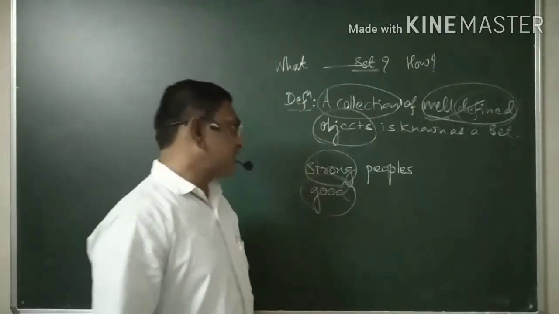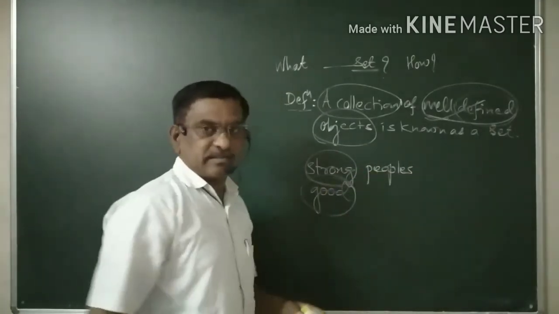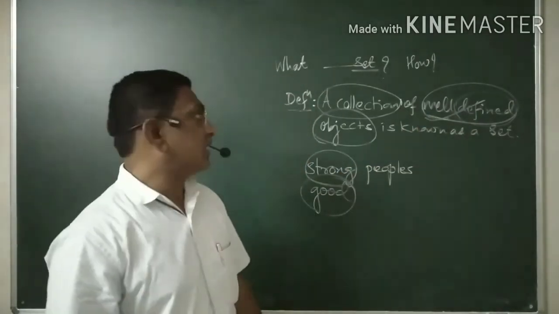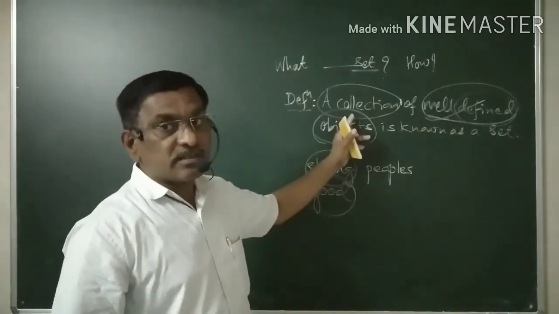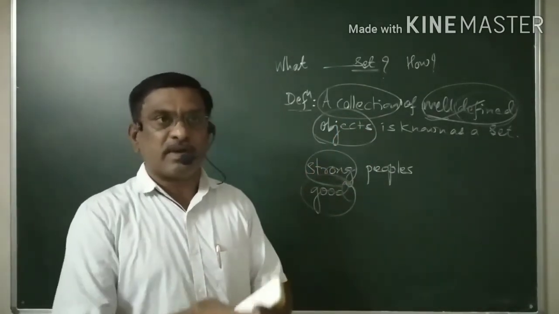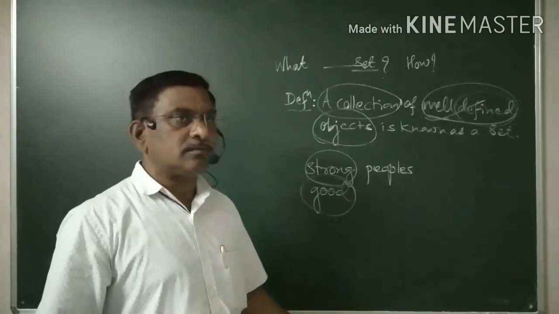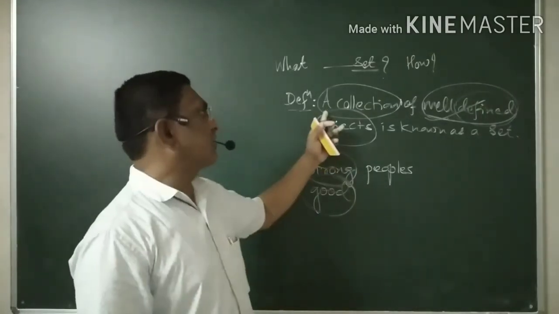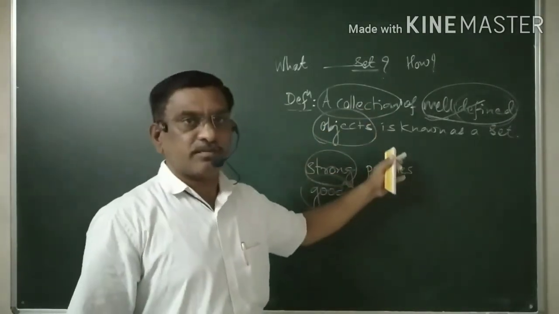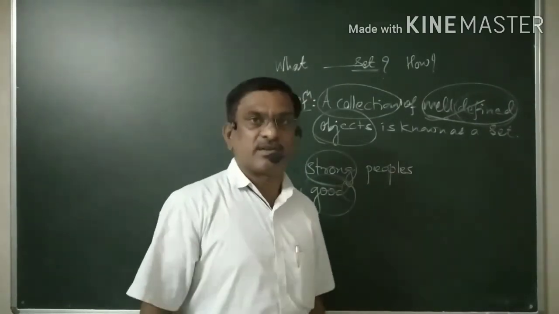But if you assign something other than this, then it will form a set. Therefore, the word well defined is important in the definition of a set. It is again a collection, not a scattered one. You need to group it, collect it, join it, mix it, and then what you get is a collection. I think you have understood the definition of a set, and the next part we will see in the next lecture.